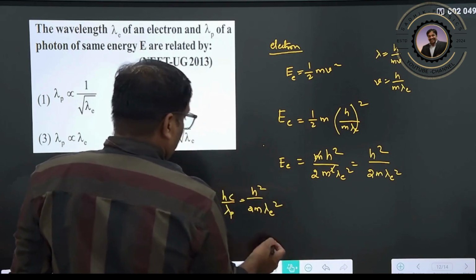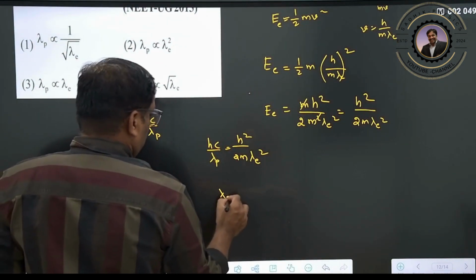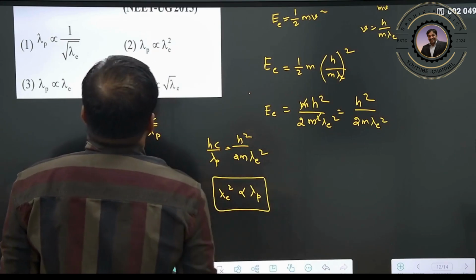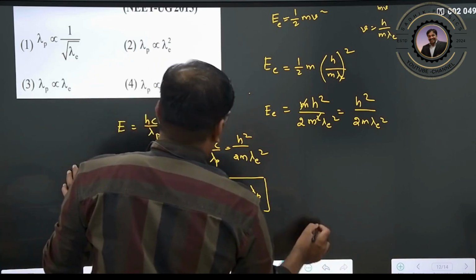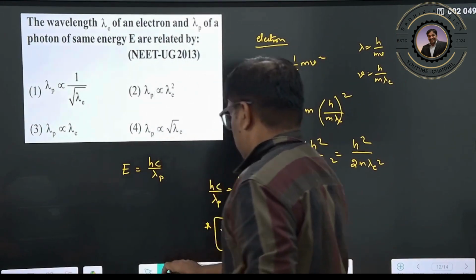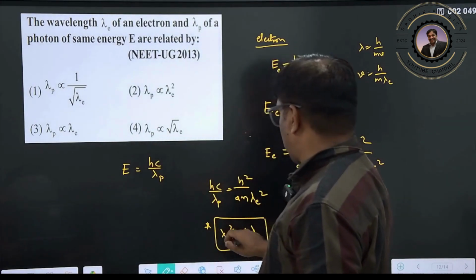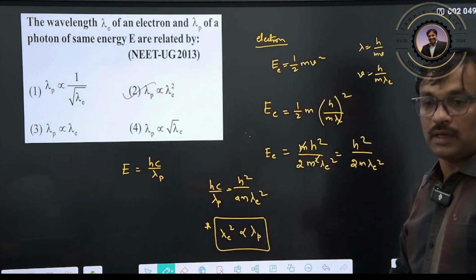These are all constants. Therefore, lambda e square is directly proportional to the wavelength of the photon, lambda p. This is your answer. Clear?